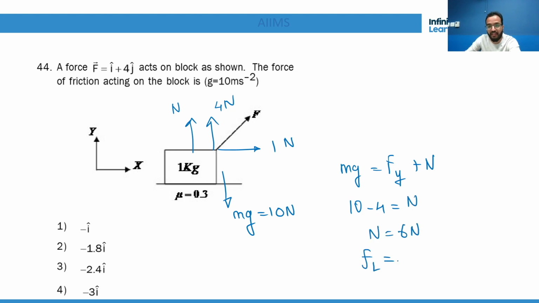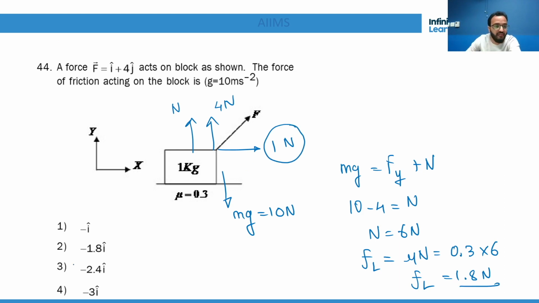And what is the value of limiting friction? It is mu into normal. 0.3 into 6, that is 1.8 Newton. And how much forward force you are applying? 1 Newton. So see, the maximum value is 1.8 Newton, but you are applying only 1 Newton in the forward direction. So friction will simply oppose it by 1 Newton. Limiting friction is not required right now, because in order to keep the block relatively at rest to the surface, friction has to be only 1 Newton. That is why it will be 1 Newton, not 1.8.